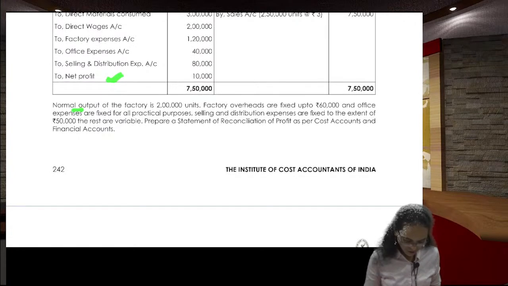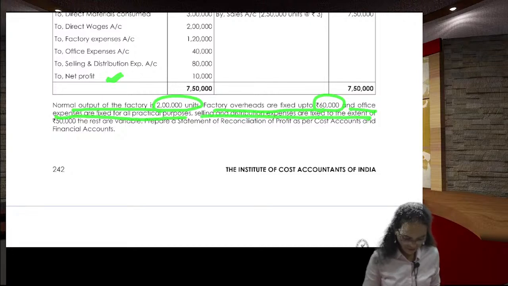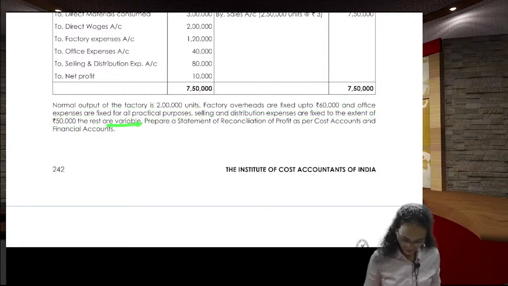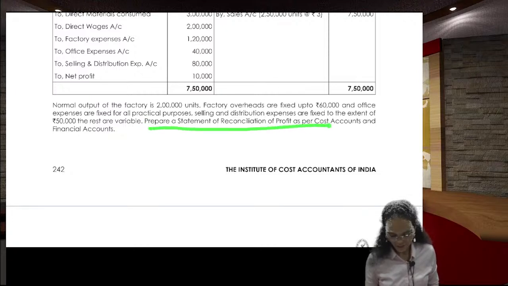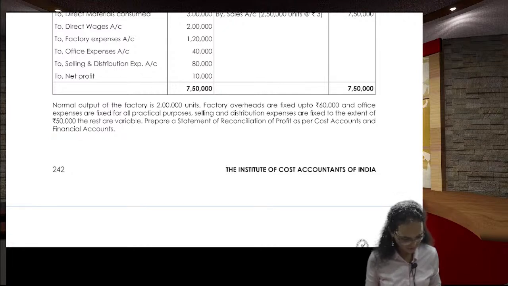From this, normal output of the factory is 2,000 units. Factory overheads are fixed up to 60,000 rupees, and office expenses are fixed for all practical purposes. Selling and distribution expenses are fixed to the extent of 50,000 rupees. The rest are variable. I'll explain you, not an issue. Prepare a statement of reconciliation of profit as per the cost accounts and the financial accounts.